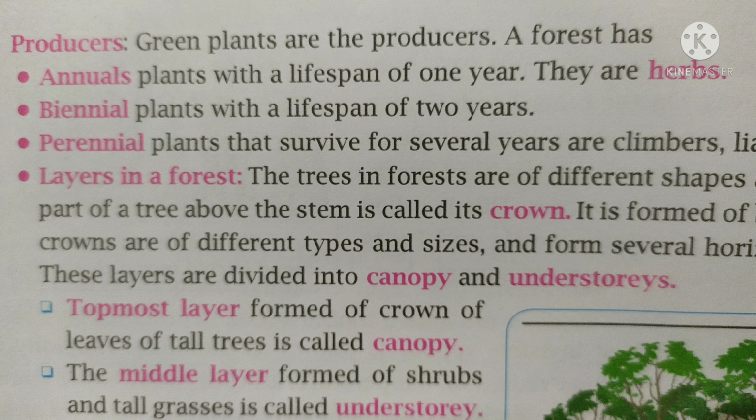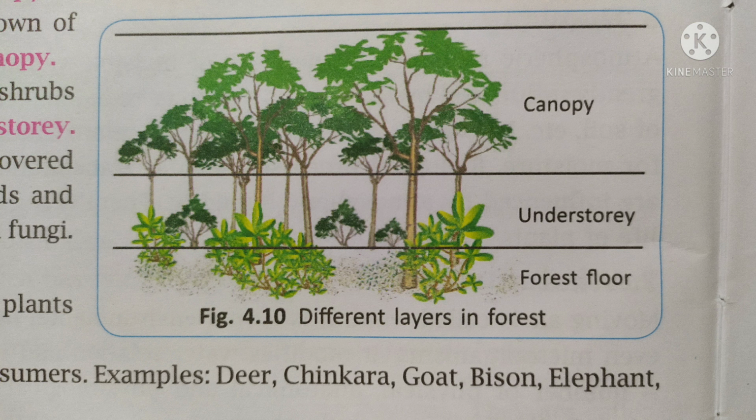Now dear students, let us see the layers in a forest. First of all, there is the forest floor, as you can see in this picture. It is nothing but the ground surface which has fallen leaves, fruits, seeds and other small herbs and fungi, and this forms the forest floor. Then the next layer is understory. The middle layer, which is formed of shrubs and tall grasses, forms the understory. Next, canopy is the topmost layer and it is formed of leaves of tall trees.